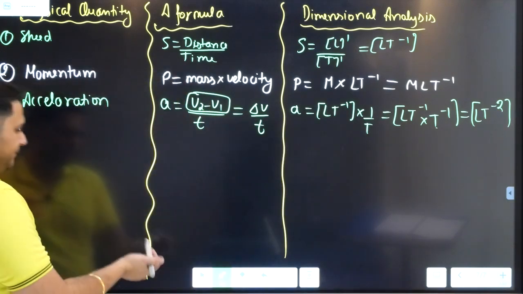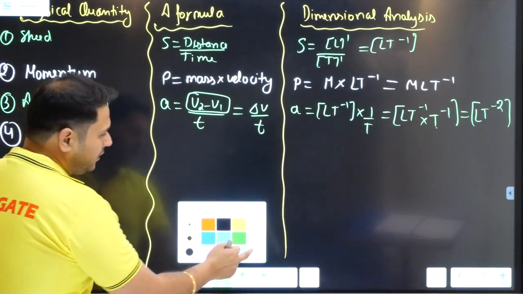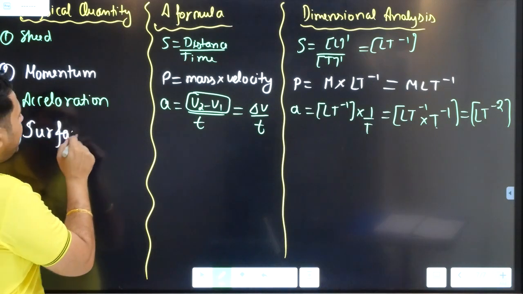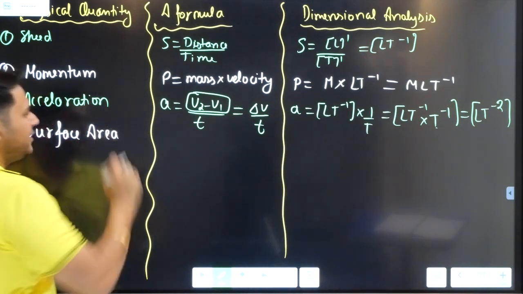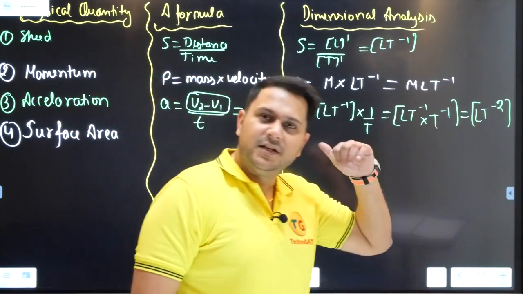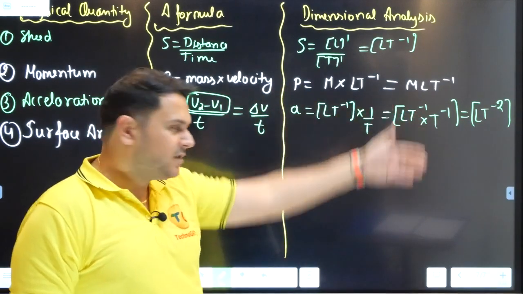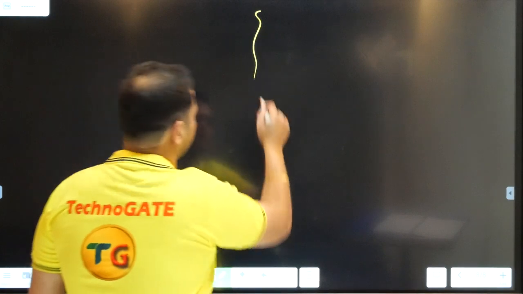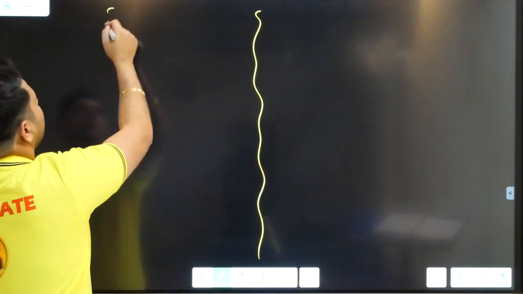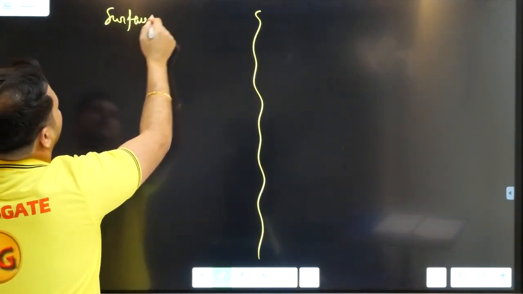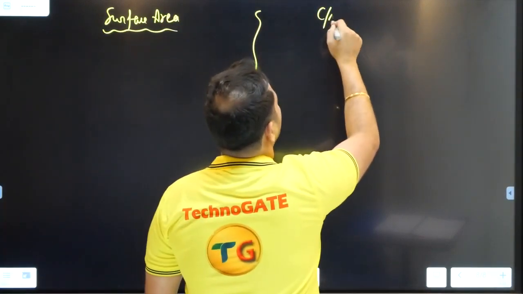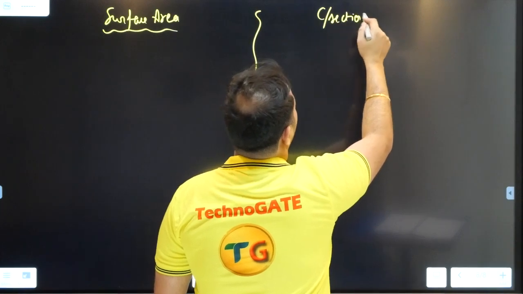Next point is your surface area. This is a very, very important table, and this is going to help you a lot. Before we proceed further, in physics we'll be using it in some places or others. On the next slide, I'm explaining the difference between cross-sectional area and surface area. I hope you must be knowing it. Even if you do not know, you will be able to understand it right now. One is surface area, another is cross-sectional area.